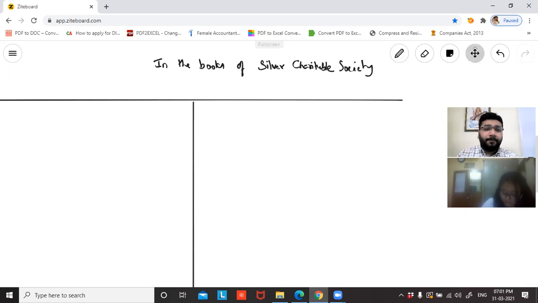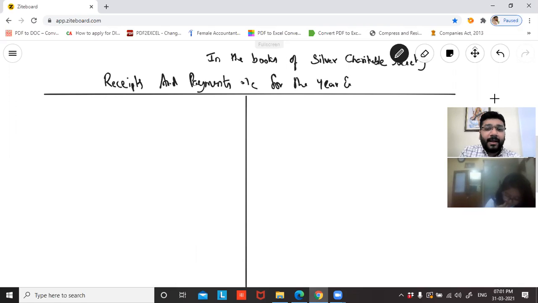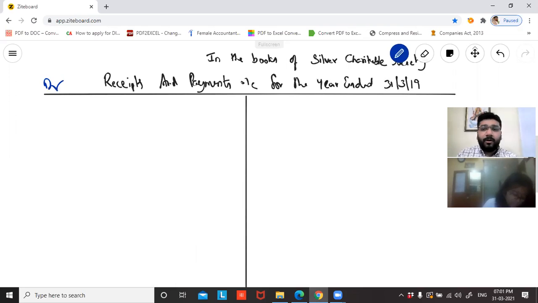And what are we trying to prepare? Receipts and payments account for the year ended 31st March 2019. Without forgetting, record debit, record credit.